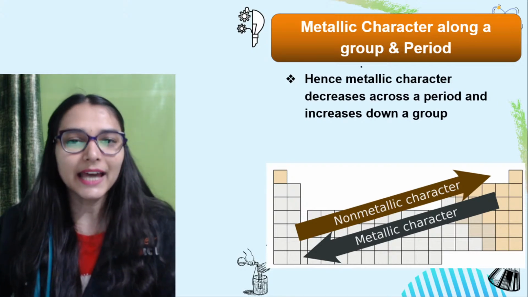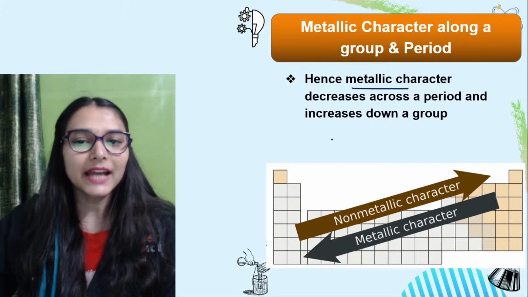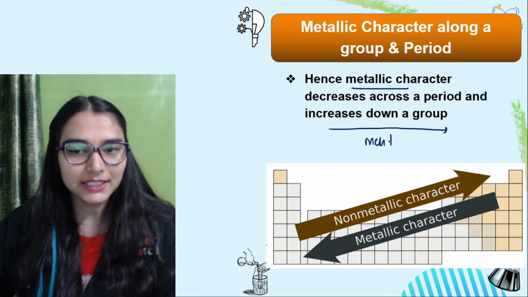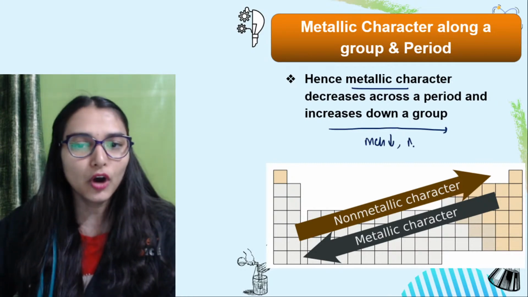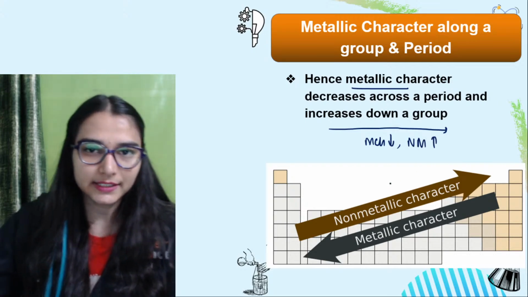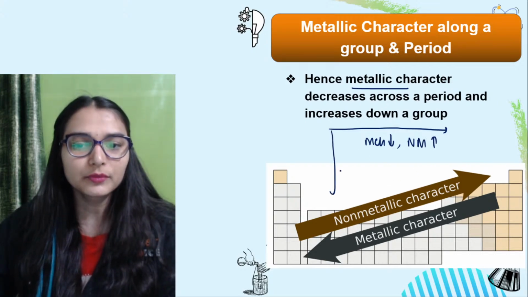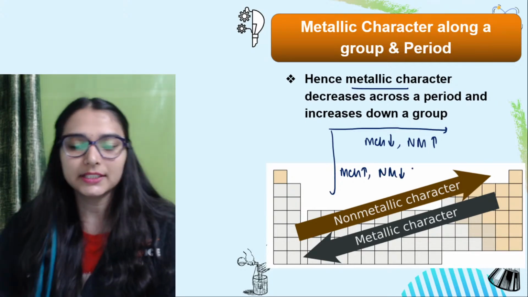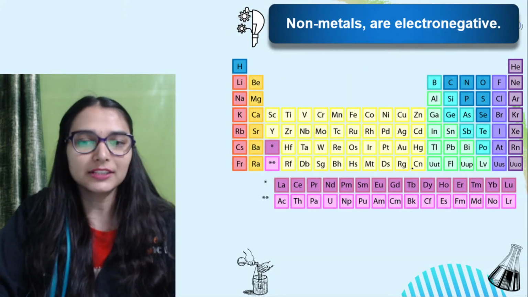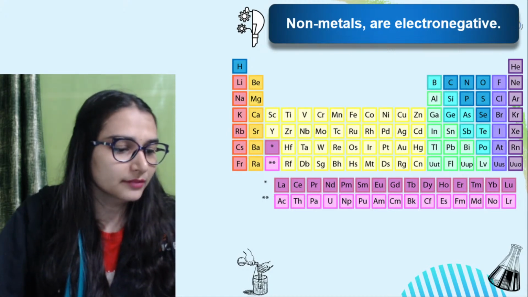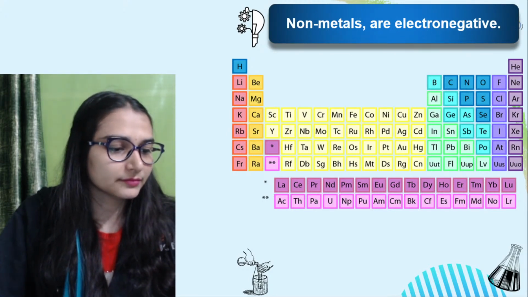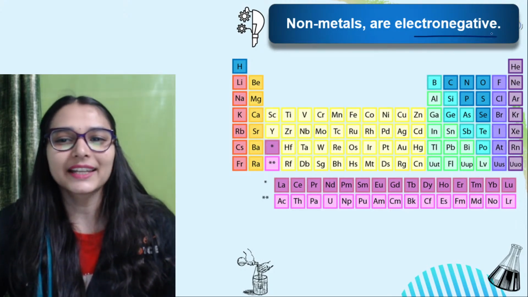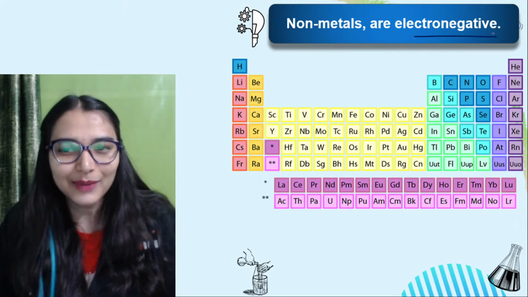So metallic character के लिए we can conclude that it decreases across a period. Metallic character decreases across a period. Non-metallic character increases, है ना? And top to bottom, metallic character increases, non-metallic character decreases. The same trend, electropositive and electronegative. Okay? Yes. Thank you, Fadia. So non-metals are electronegative. That is what I was trying to tell you.